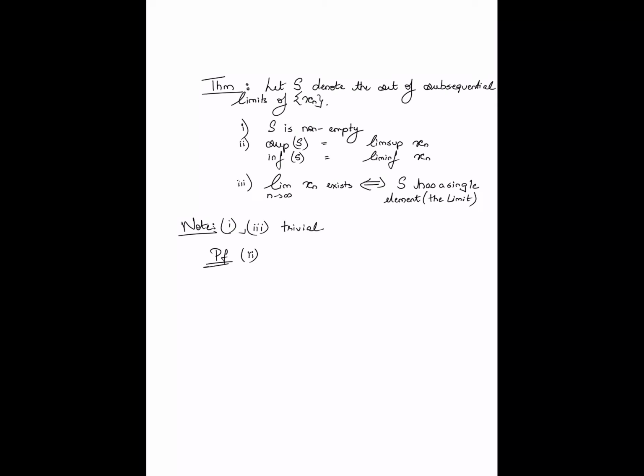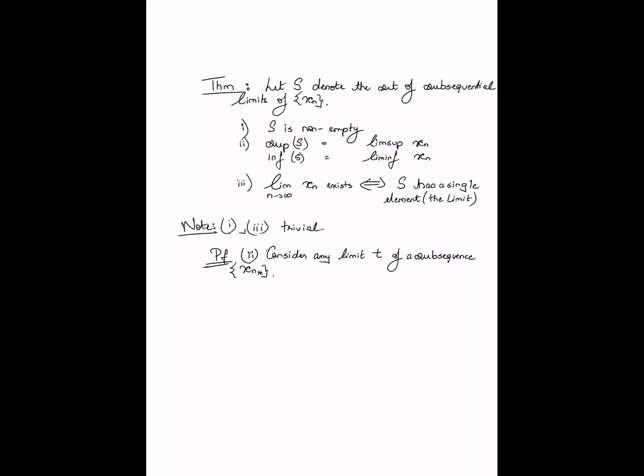Right? It turns out this is actually not at all difficult to prove. Consider any limit point or subsequential limit. Consider any limit t of a subsequence. Okay, so suppose there is some subsequential limit t.